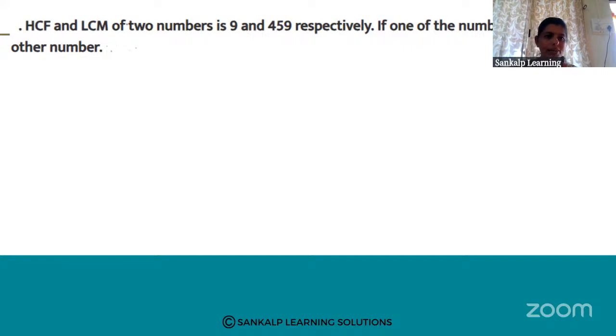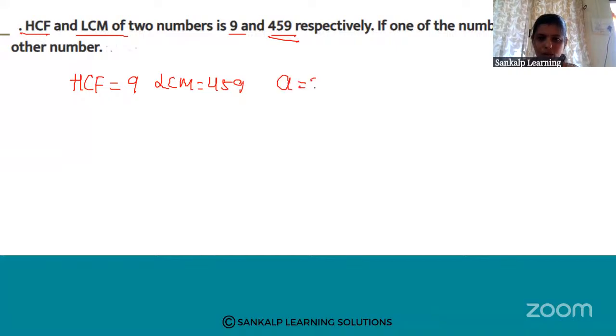HCF and LCM of two numbers are 9 and 459 respectively. If one of the numbers is 27, find the other number. That means HCF they have given, that is 9, and LCM 459. A they have given, that is 27. HCF is equal to 9, LCM is equal to 459 and A is equal to 27 they have given, and B we need to find out.